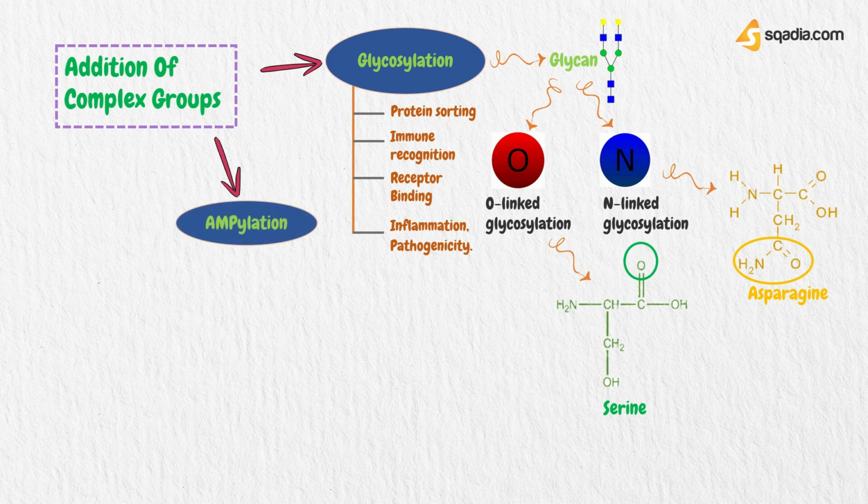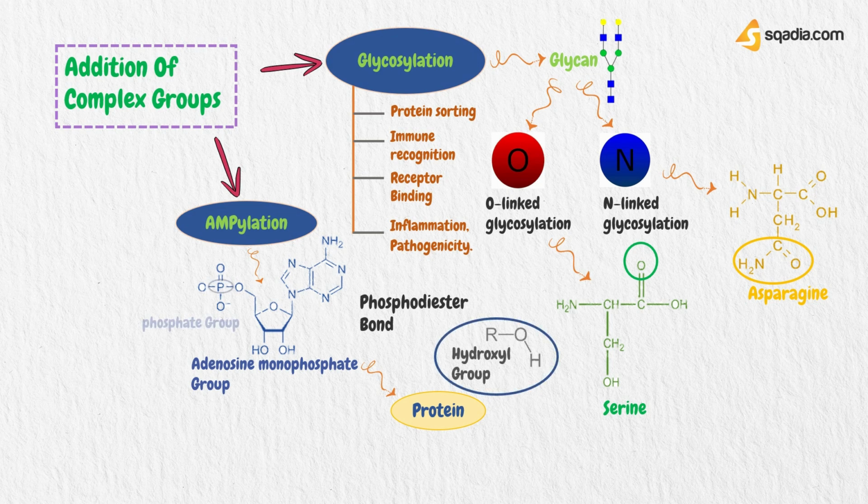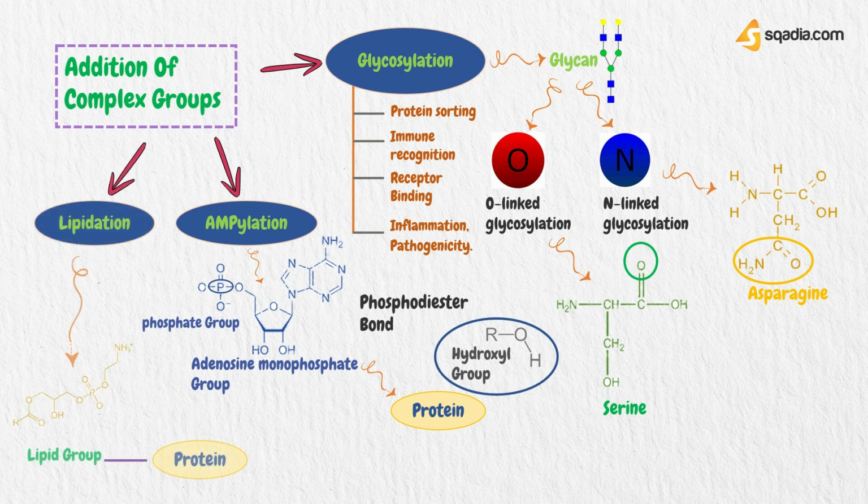Now the second one is amylation. Amylation refers to addition of AMP, which is abbreviation of adenosine monophosphate, to a protein. It involves formation of a phosphodiester bond between the hydroxyl group of the protein and the phosphate group of AMP. And now the last one, lipidation, which is basically the covalent binding of a lipid group to a protein.